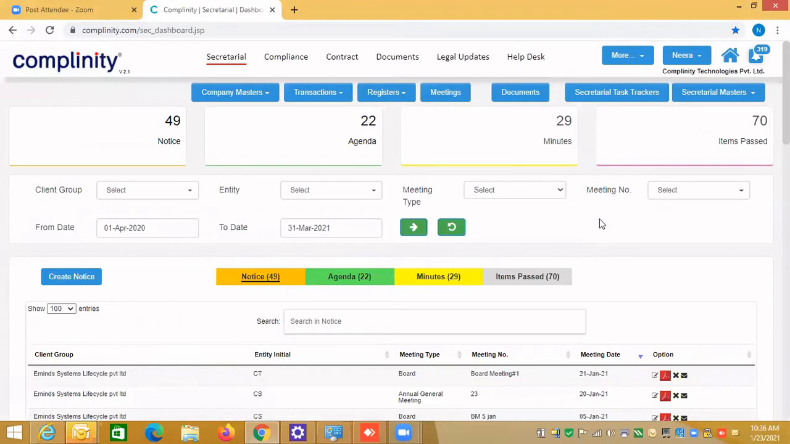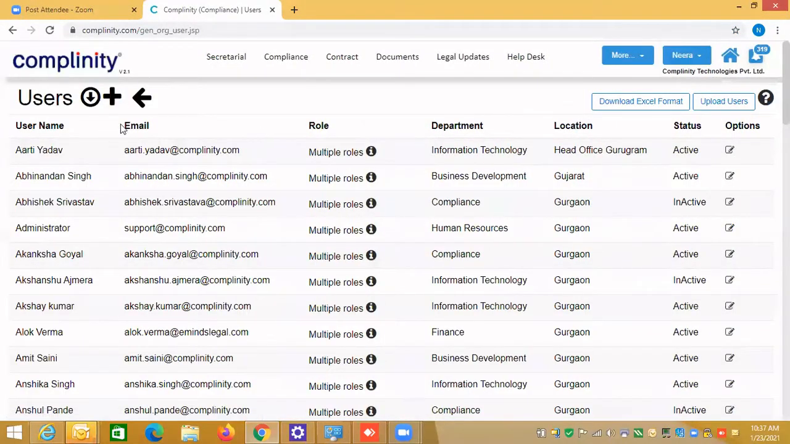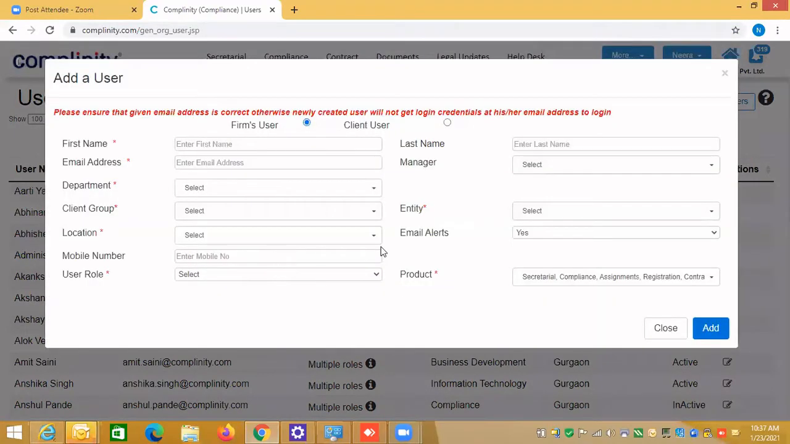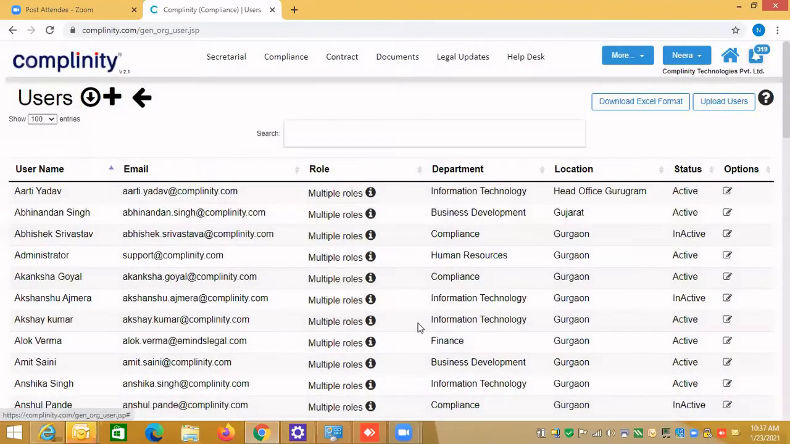I think he's asking what is the use of user address. User address is only for your information, if you would like to enter it, so we made it non-mandatory. You can add the address of the entity. This is for your information, for your record.